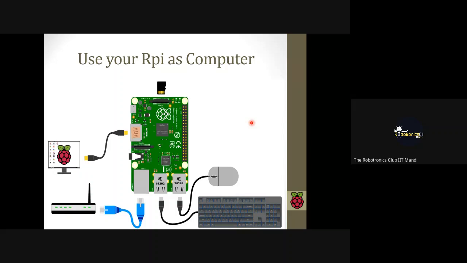We can use our RPi as a computer. We have discussed it earlier also. To use the RPi as your computer, you need to go to raspberrypi.org, download the operating system which you want to install, and make it bootable through Rufus or any other source. After making it bootable, keep this memory card in the back of the Raspberry Pi board. For the display, connect your monitor to the HDMI port, for internet use the Ethernet cable, and connect your keyboard and mouse. Then you can use this Raspberry Pi as your computer.